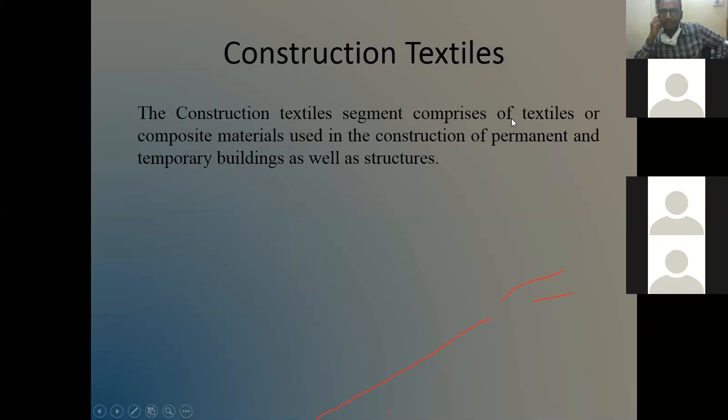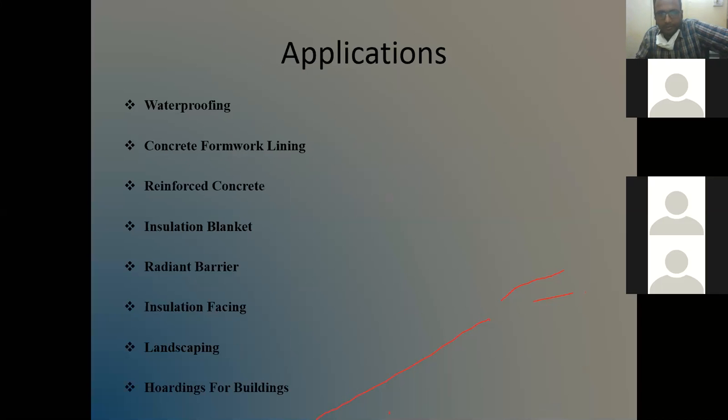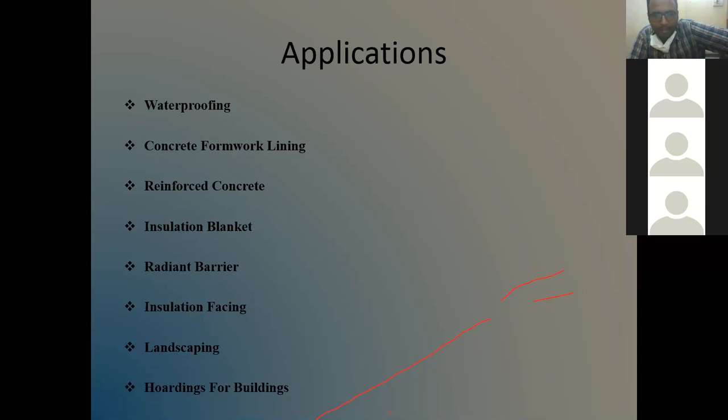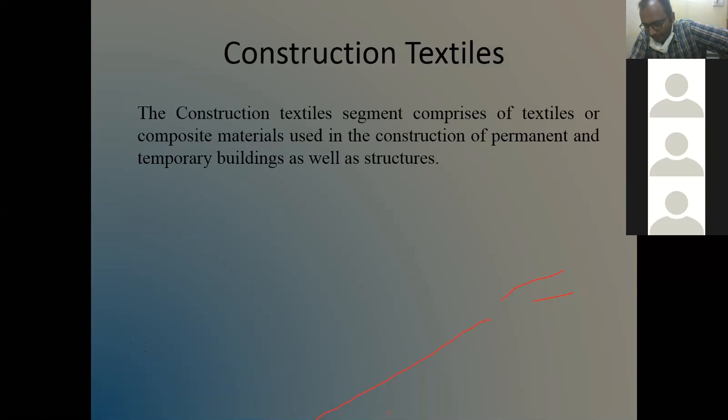So in construction or civil engineering, we have some textile materials. The construction textiles segment comprises textiles or composite material used in construction of permanent and temporary buildings as well as structures. So there are waterproofing, concrete framework lining, reinforced concrete, insulation blankets, radiant barriers, insulation facings, landscaping, hoardings for buildings. So hoardings, they are also part of textiles. So they all come in the construction textiles.